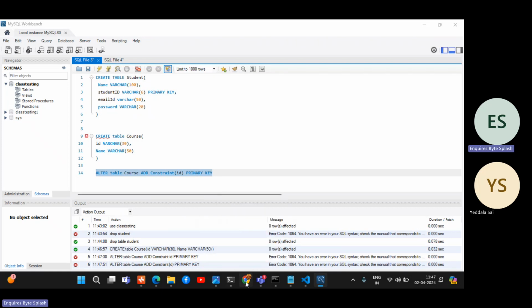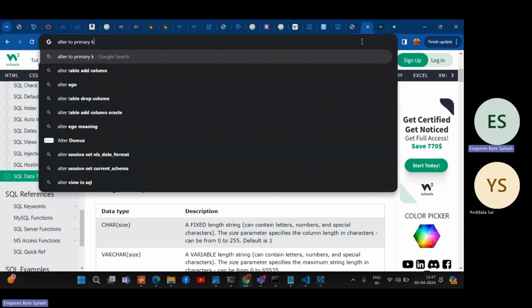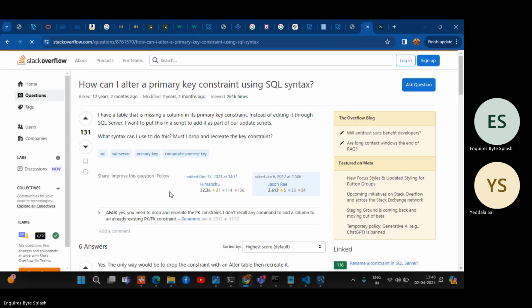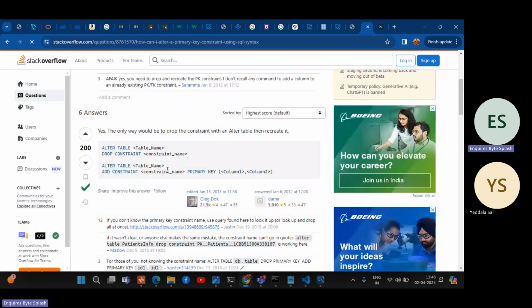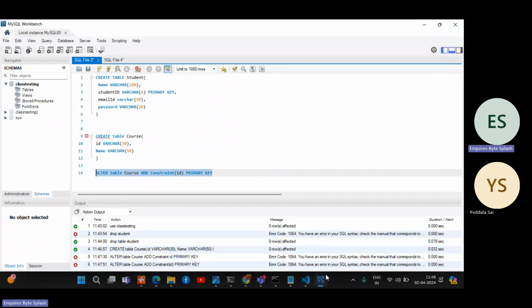Let's see. Alter to primary key. Add constraint primary key. That is fine. Same as we did. So add constraint primary key, table course.